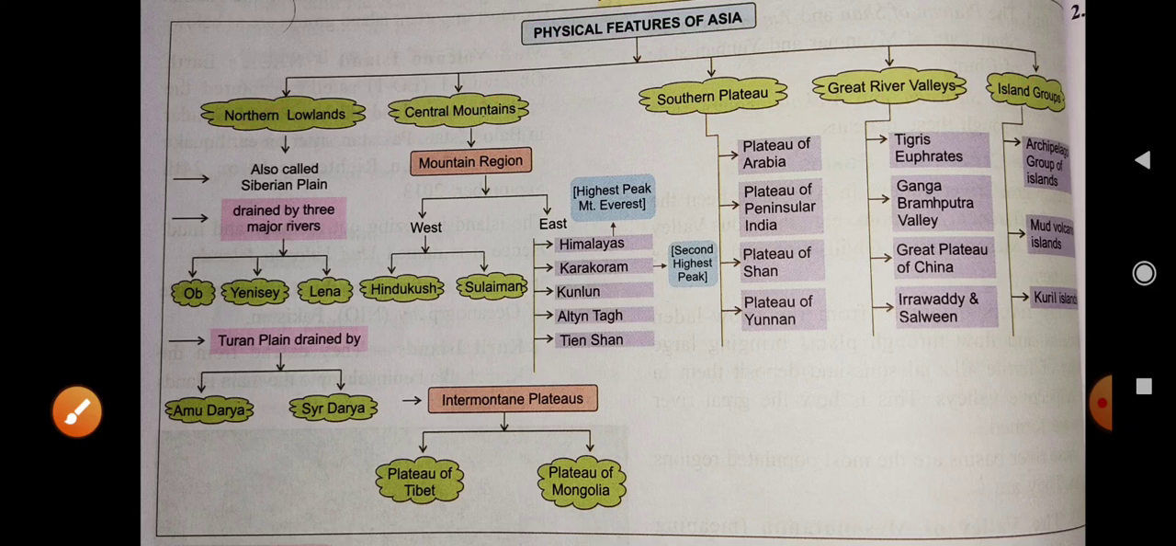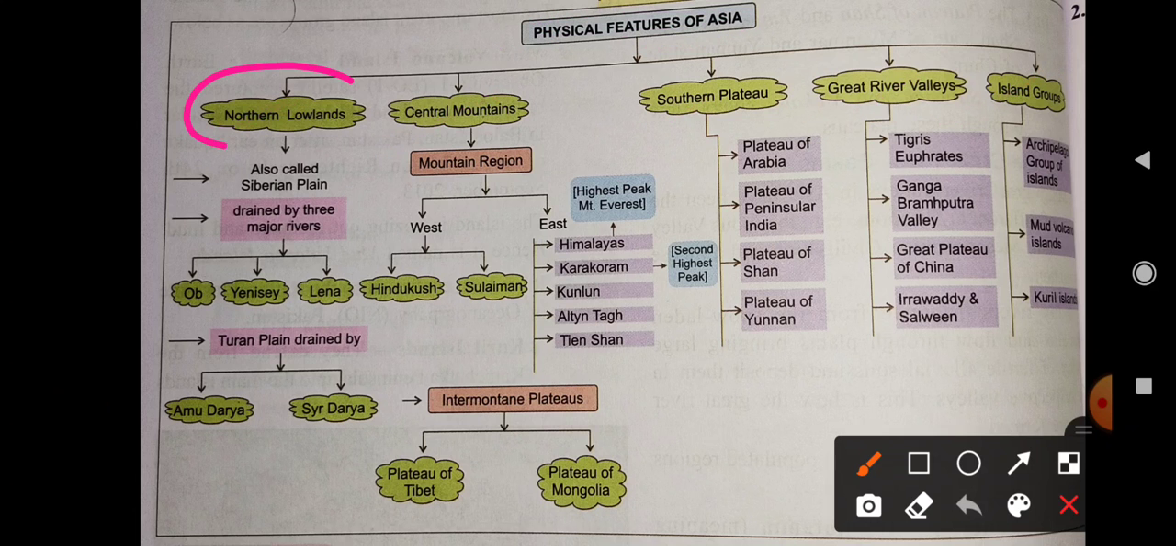First of all, I am going to start with the northern lowlands. The northern lowlands are also called the Siberian plain, and it is drained by rivers. What are these rivers? Ob, Yenisei, Lena. This is the plain, and this plain is also divided into three parts. Now let's see.